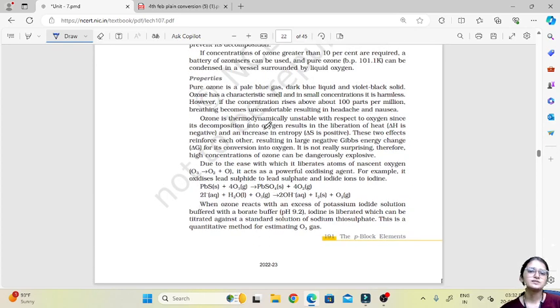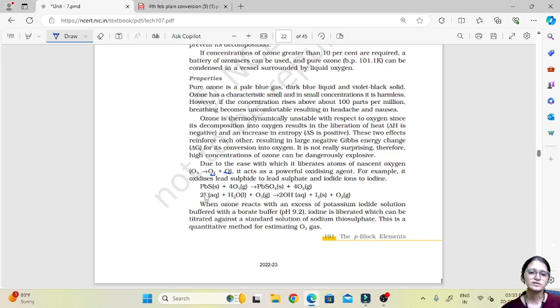Pure ozone is a pale blue gas, dark blue liquid and violet black solid. It has a characteristic smell, and in small concentration it is harmless. Ozone is thermodynamically unstable with respect to oxygen, and due to the ease with which it liberates nascent oxygen, it acts as a powerful oxidizing agent.